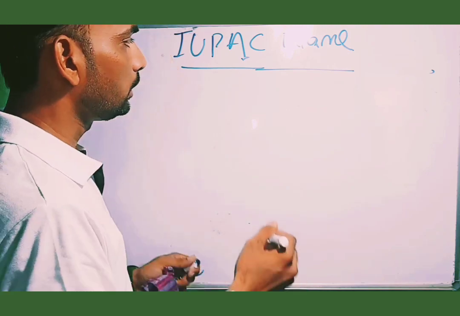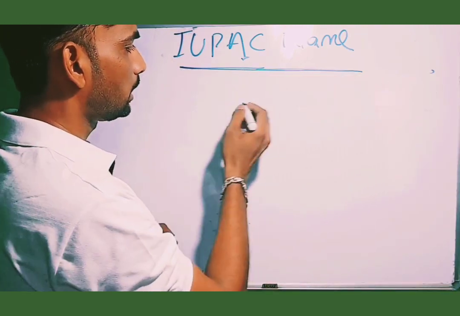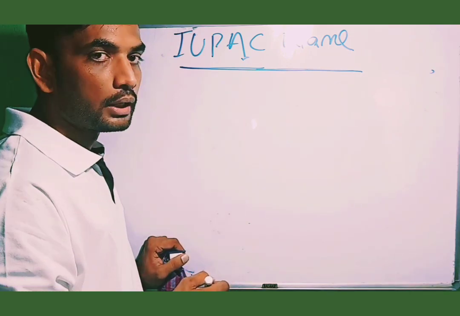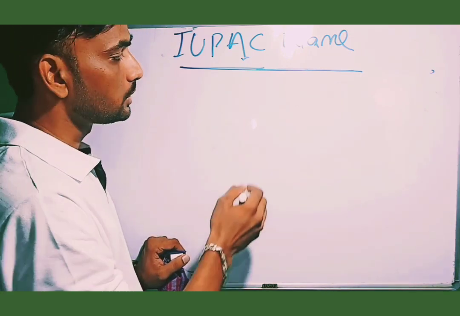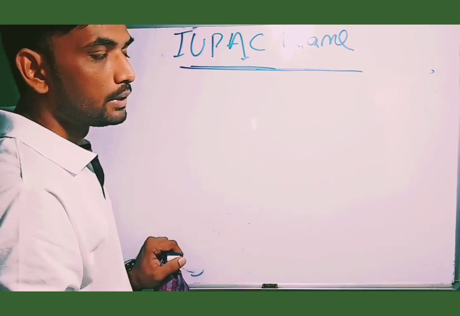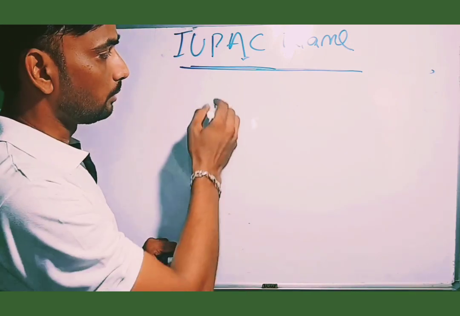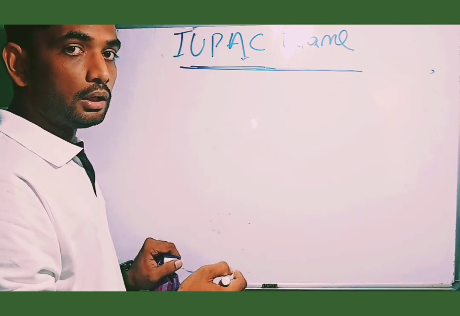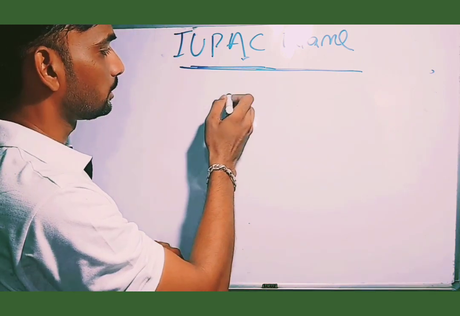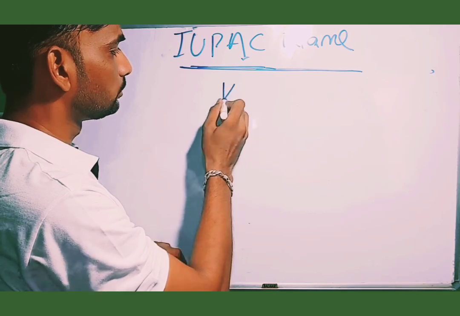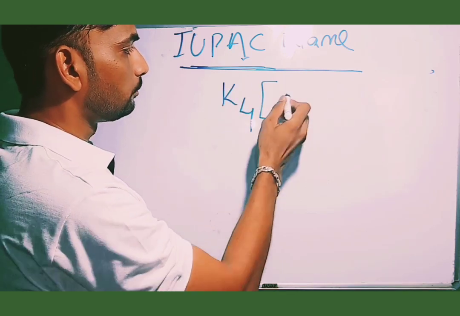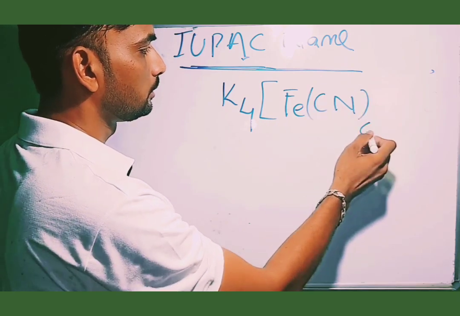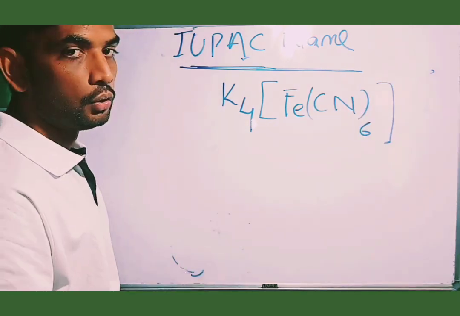That means according to IUPAC rules, there are some complexes and also some organic compounds that should be named. This is a temporary name for the elements, but a permanent name for the complexes and for the organic compounds. Let us consider an example, that is K4[Fe(CN)6].